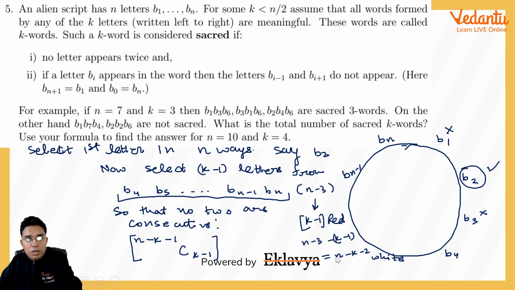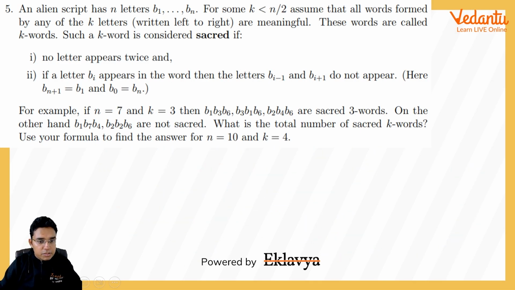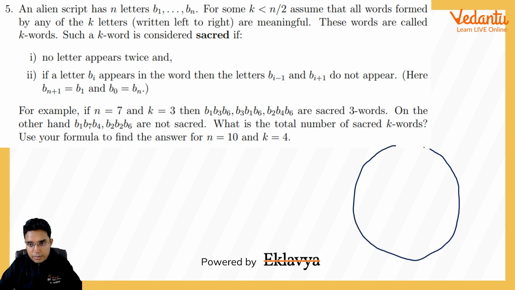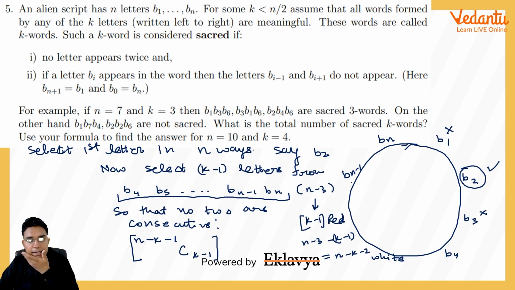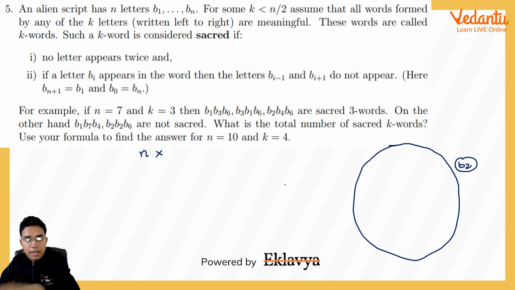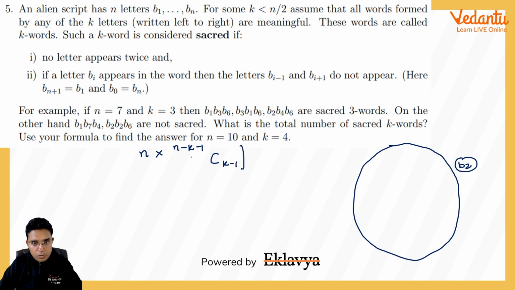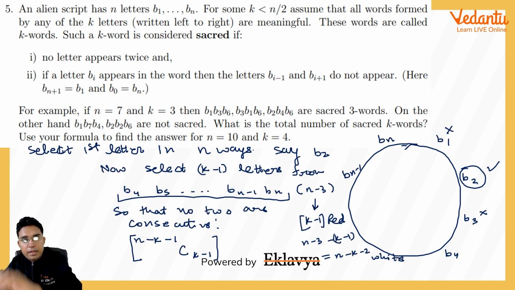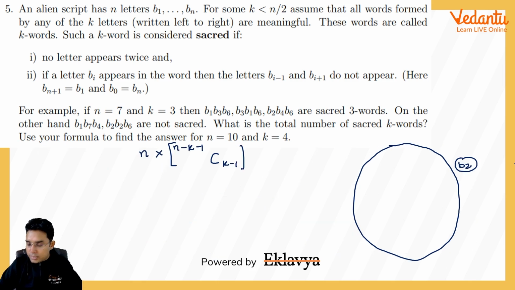Okay, so what I have done, that we selected first letter, let us say B2, which I took in that example, in n ways, and then I selected remaining k minus 1 letters in n minus k minus 1 C k minus 1 ways. Okay, dear all, in this one there is one catch, try to understand.